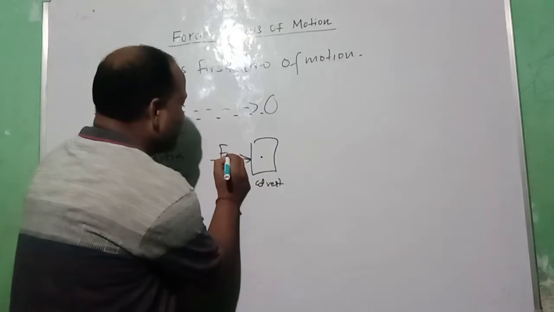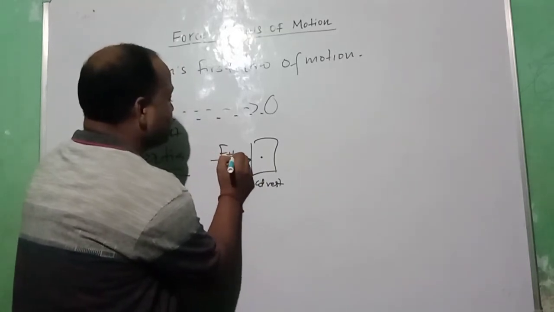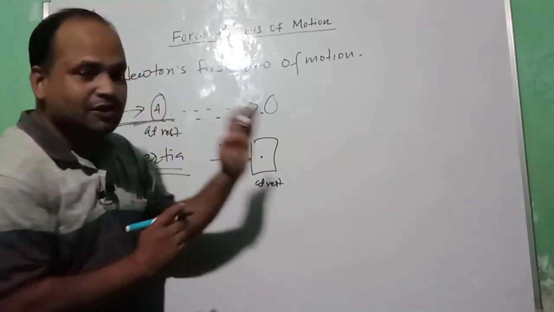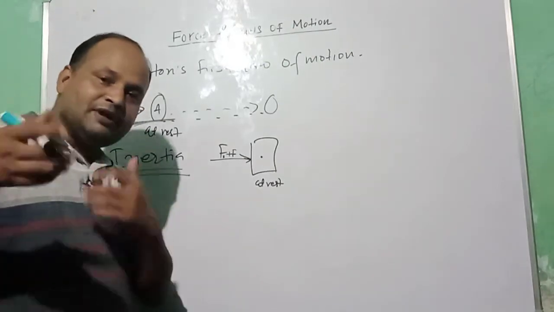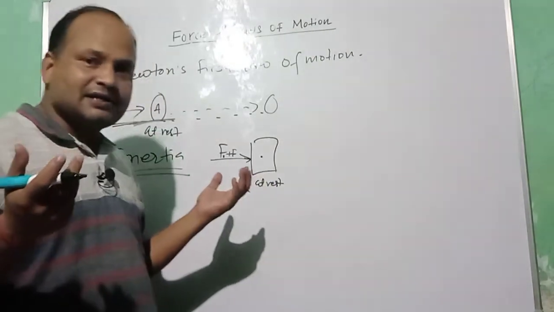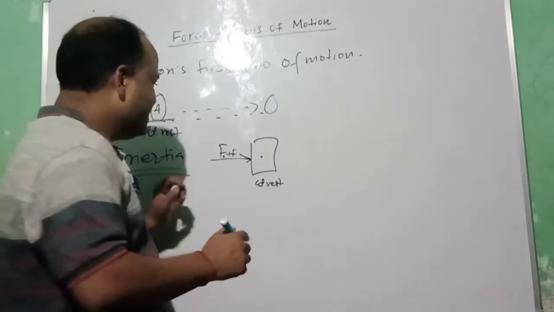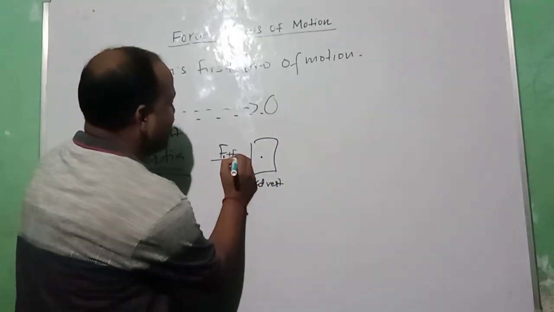Now, what will you do? You will increase the force, you will add some more force, you will call your friend and ask them to help. They will add some force, that is F2.